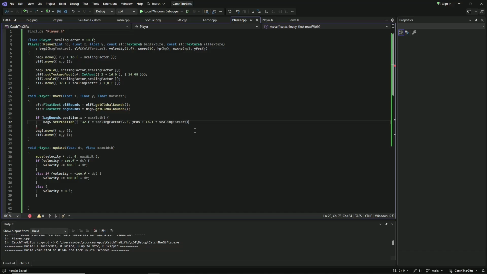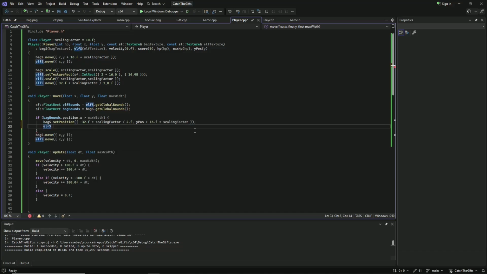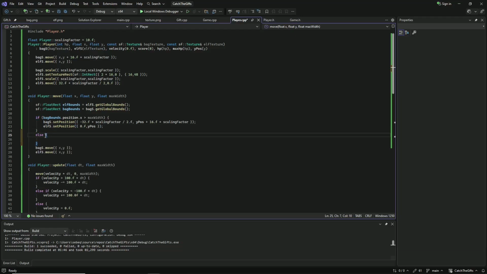We want to reset the position. And also let's set the position of the elf sprite. This would be 0, and this would be y pause. Else if the bug bounce dot position x plus bug bounce dot size x is smaller than 0, we want to set the bug position to max width minus 32.f times the scaling factor divided by 2.